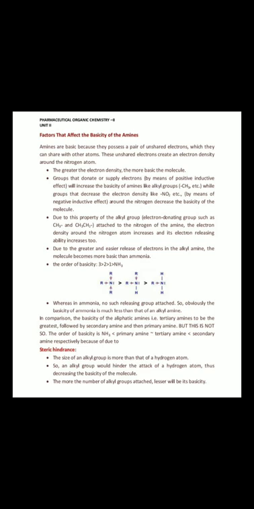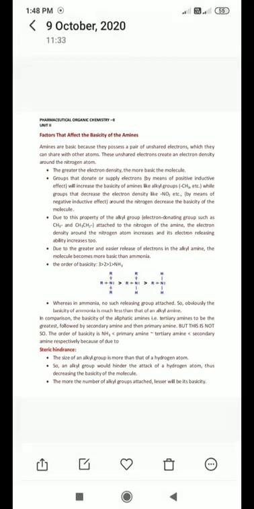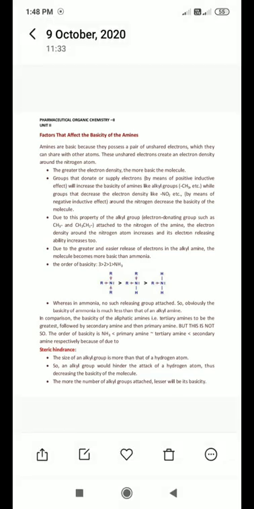Whereas in an aromatic compound like aniline, as we discussed with benzene, benzene is an aromatic compound which contains delocalized pi electrons in the system. So any charge in the benzene ring, if present, revolves through the benzene ring from carbon 1 to 6.